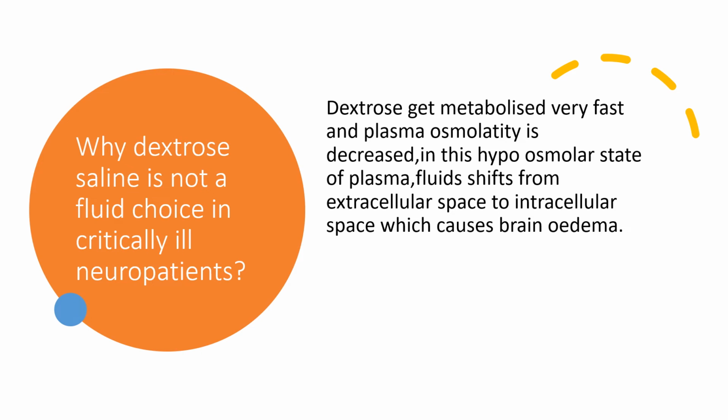So what happens if the plasma osmolality decreases? A decrease in plasma osmolality means the particles like electrolytes in the plasma will get diluted. So in this hypoosmolar state of the plasma, the fluid will shift from the extracellular space to the intracellular space, again causing brain edema, that is secondary brain injury.